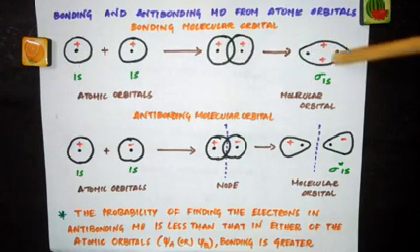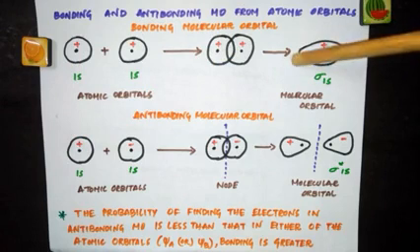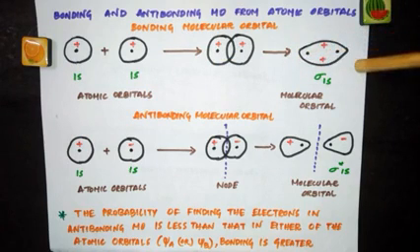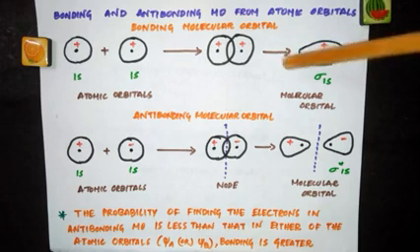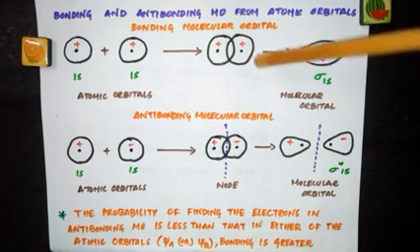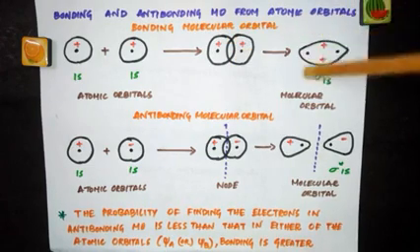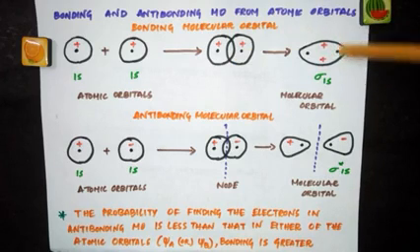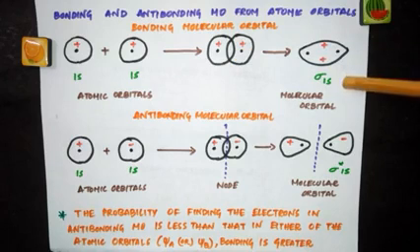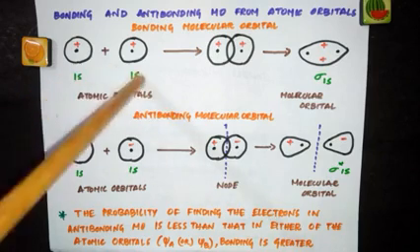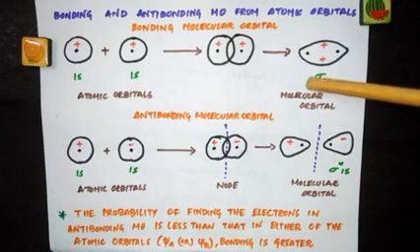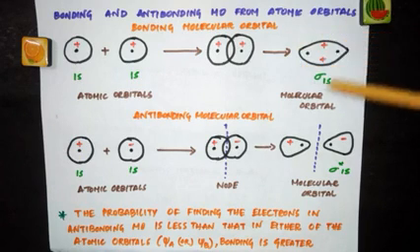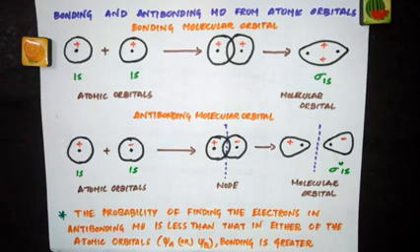And from this picture, it is very clear that the region between the two nuclei, see these are the two nuclei, where the two 1s atomic orbitals overlap has high electron density. Such a molecular orbital is called a bonding molecular orbital. So it is designated as sigma 1s. See, 1s and 1s atomic orbitals are undergoing combination, so you get sigma 1s. This is the molecular orbital. Sigma 1s is the molecular orbital and just 1s is the atomic orbital.